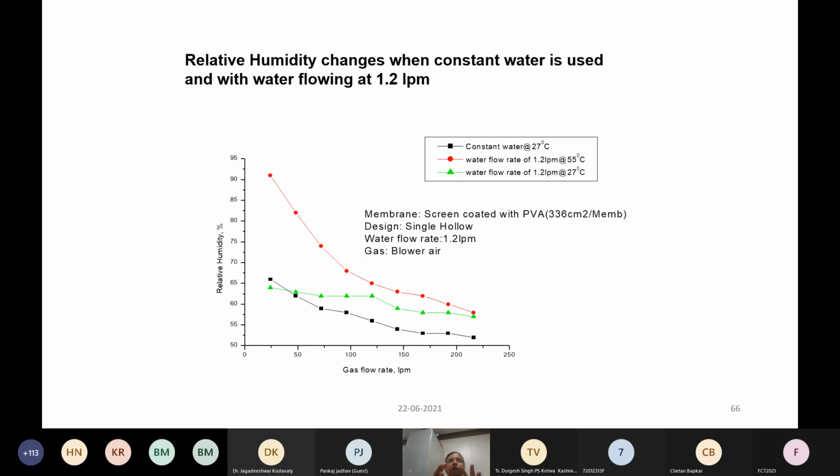Then we also saw how flow rate influences the humidity. We carried out experiments with a constant flow rate of 1.2 LPM at various temperatures, as previously predicted. Here also, with the increase in temperature, the humidity level increases for a given flow rate. So a humidifier is quantified for a given flow rate of gas. Up to 50 or 100 LPM, the given humidifier works. But if you keep on increasing the flow rate, the humidity level comes down.